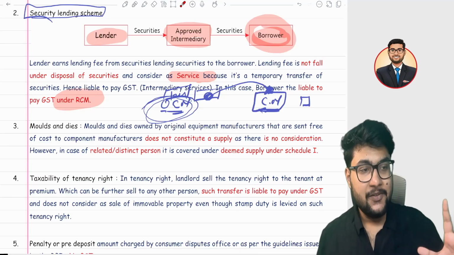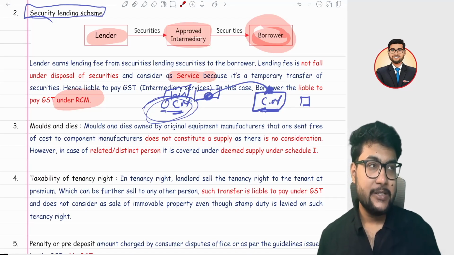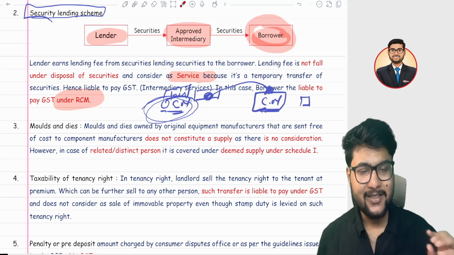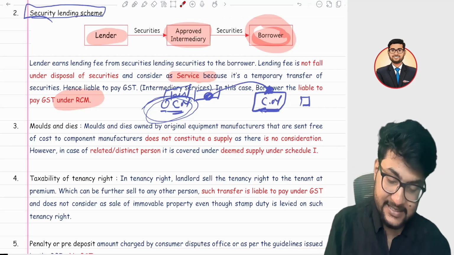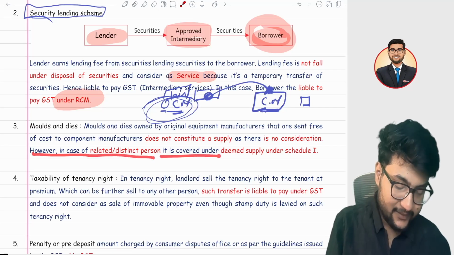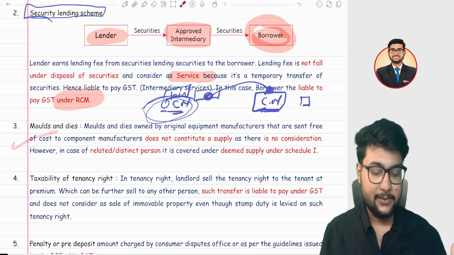First of all, without consideration, it is not a supply, right? But we have to check schedule 1. The only case is if it is a related party or a distinct person, then it is considered as supply. Otherwise, it is not. So here, this is what GST has clarified. However, in case of a related or distinct person, it is covered under deemed supply under schedule 1. So you have to write this in the examination.